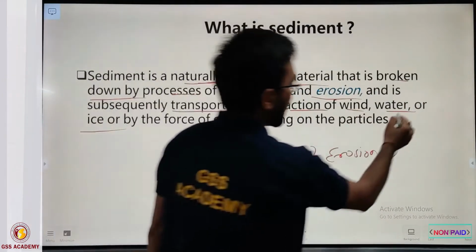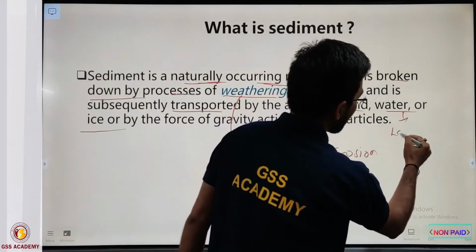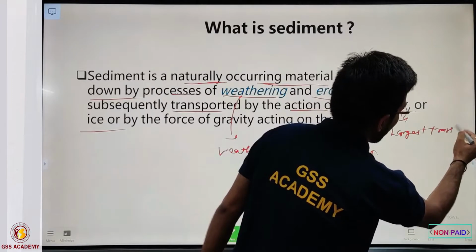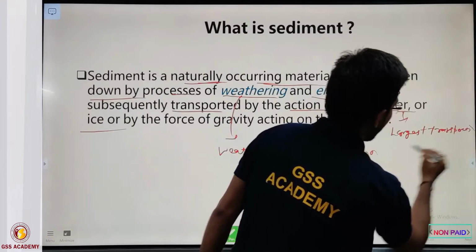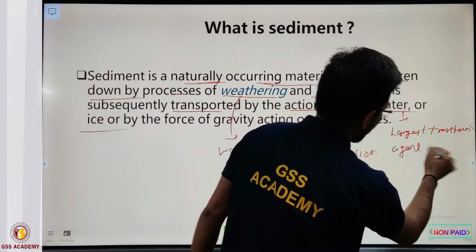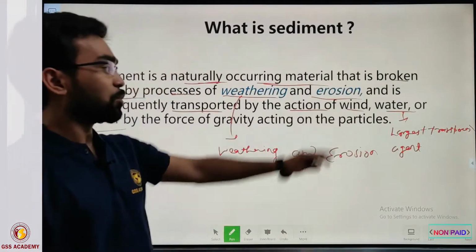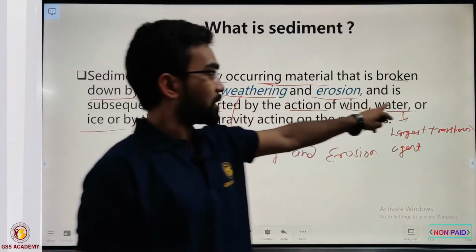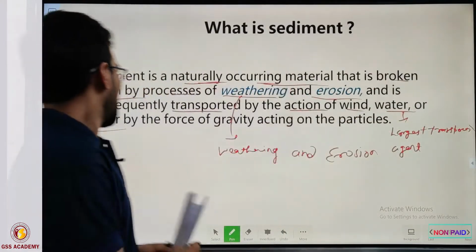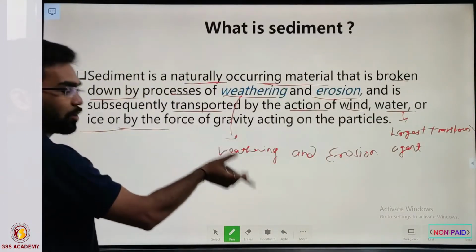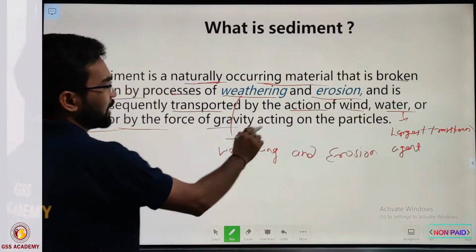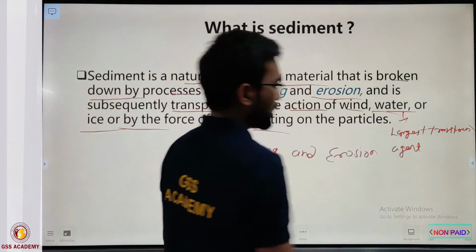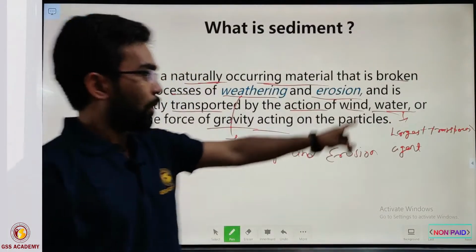You all know that water is the largest transporting agent. So obviously our focus is more towards water, because water is the largest transporting agent. Obviously ice and aeolian are also transporting agents, and gravity is also a transporting agent, but in sedimentology we will focus more on water.